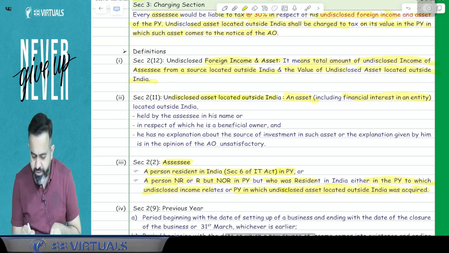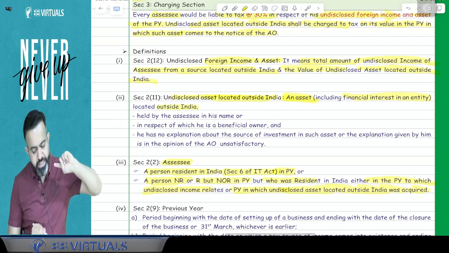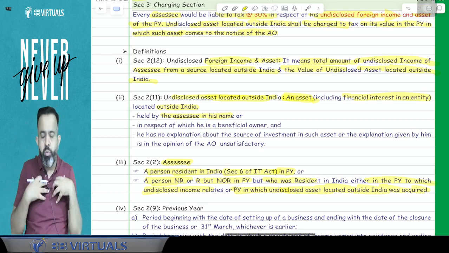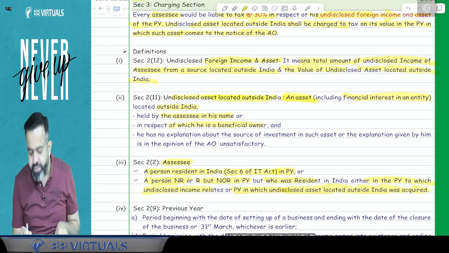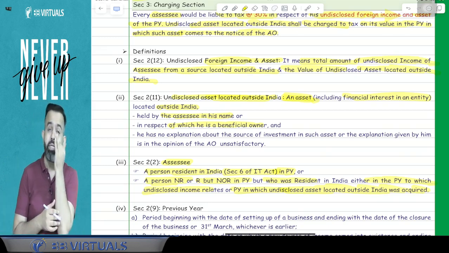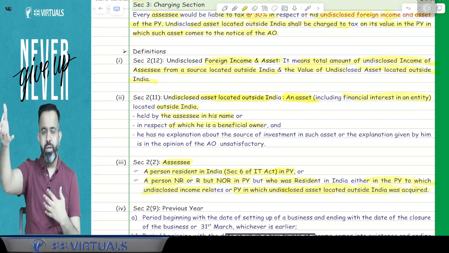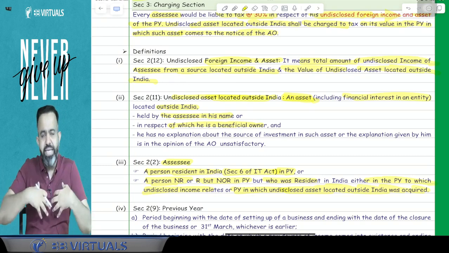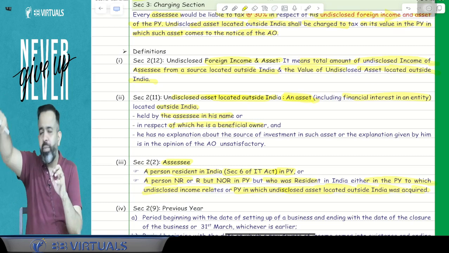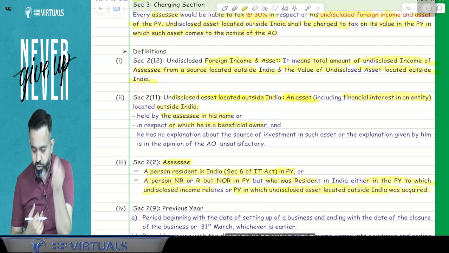So guys, undisclosed asset located outside India means any asset including the financial interest located outside India held by the assessee in his name, or in respect of which he is a beneficial owner. Means that asset is not in my name but I am a beneficial owner. For an example, suppose I have purchased a property in Dubai in the name of one sheikh, but I am the beneficial owner, means the money is given by me, but that property is in the name of the sheikh in Dubai. So he is a beneficiary, I am a beneficial owner. Beneficial owner means a person who gives the money.